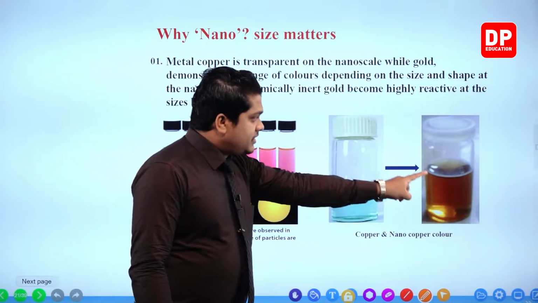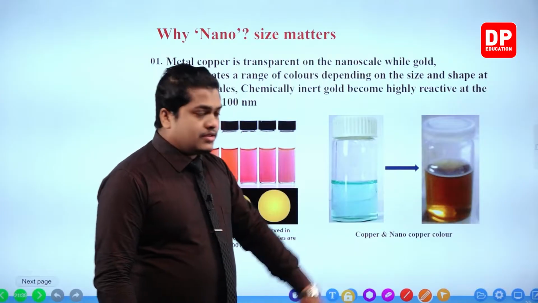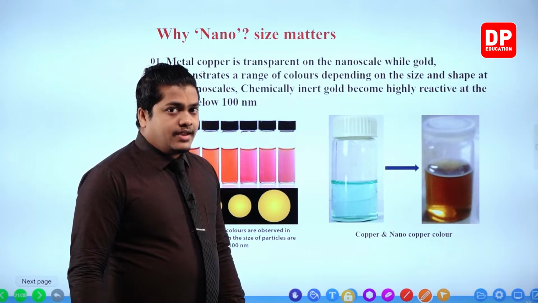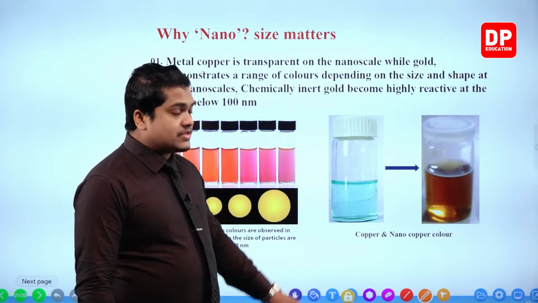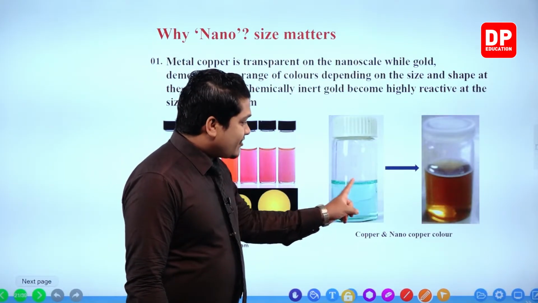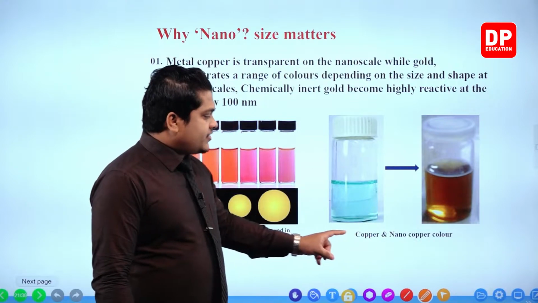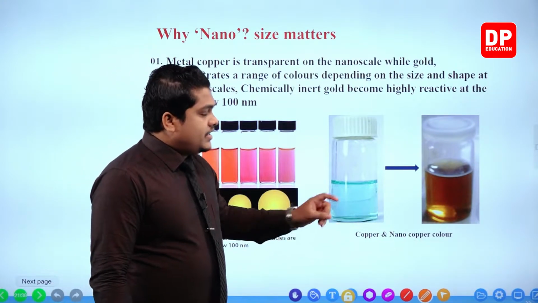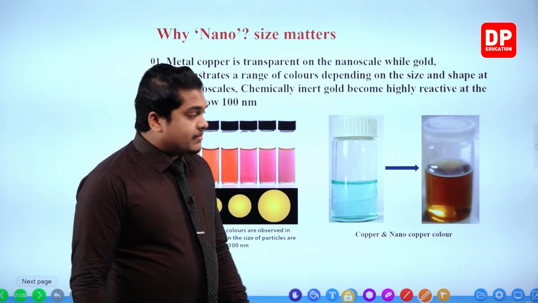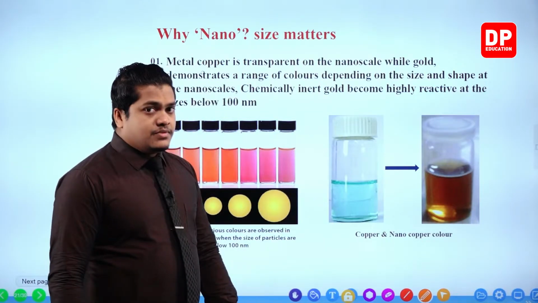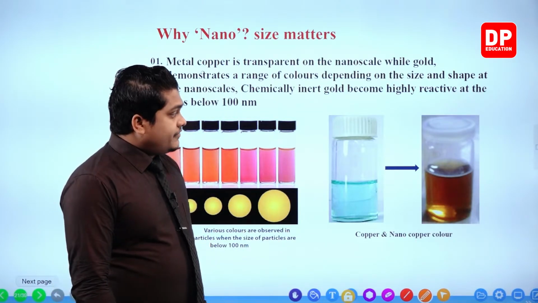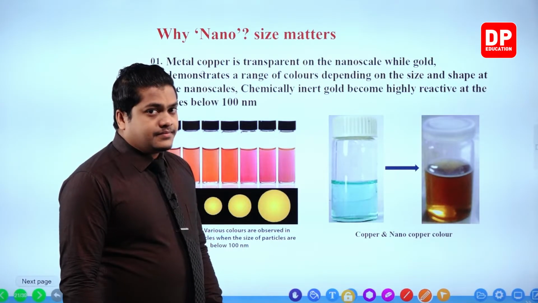Here you can observe the normal nature of copper in macro scale and in nanoscale. Can you see the transparent nature? A light blue transparent nature can be observed in the nanoscale of copper particles, but here you can observe copper in a different color.